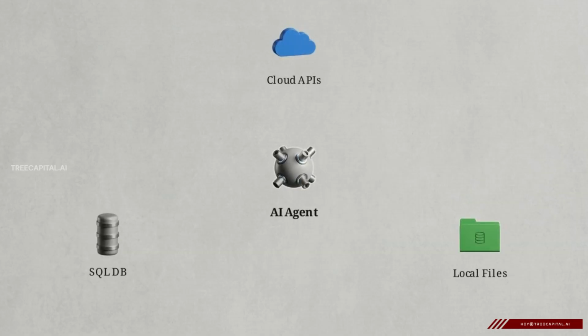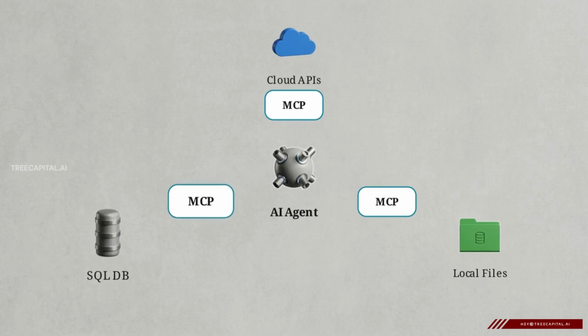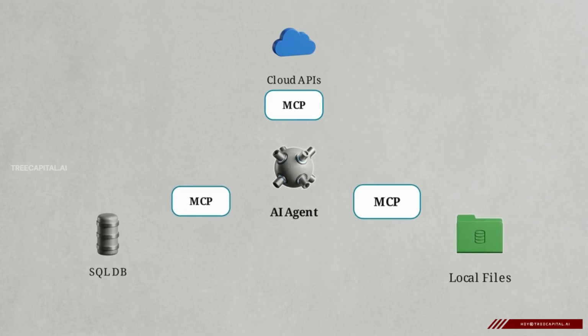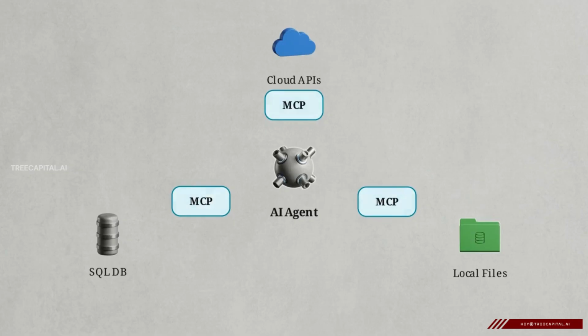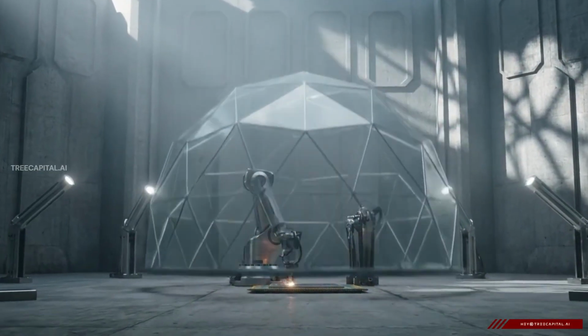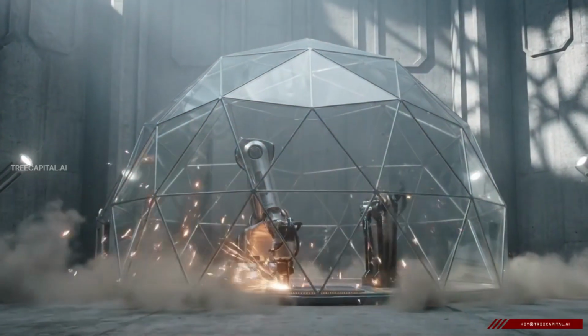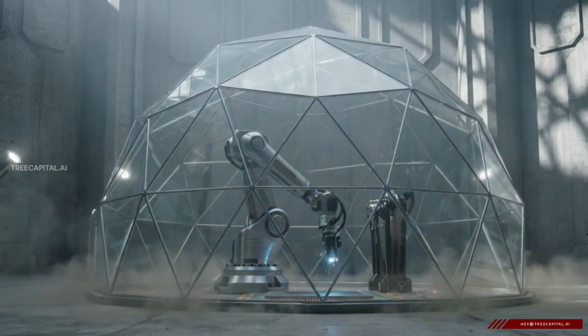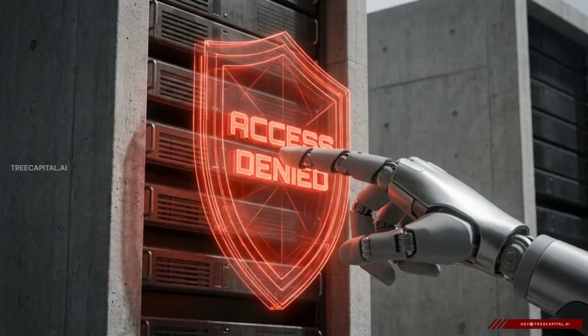MCP replaces custom codes with standardized servers acting as identical wrappers around external tools. Whether accessing an SQL database or local file system, the interface looks identical. Servers expose specific tool schemas to the agent's context window only when a task requires them. Crucially, MCP manages the security of these interactions. It handles the authentication tokens automatically and runs the tools in isolated sandboxes. This prevents an agent from escalating its own privileges or executing destructive actions on your live systems.